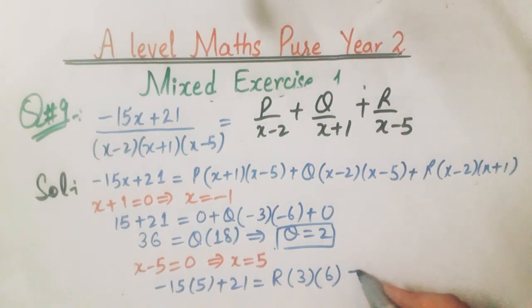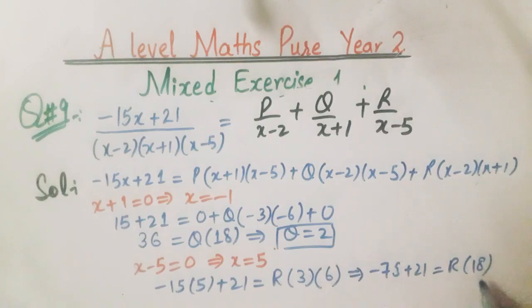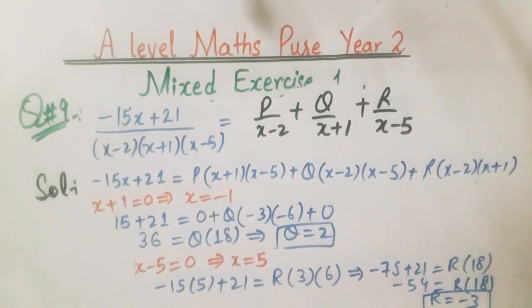So minus 75 plus 21 equals r into 18. So minus 54 equals r into 18. So the value of r will be, when 54 is divided by 18, minus 3.